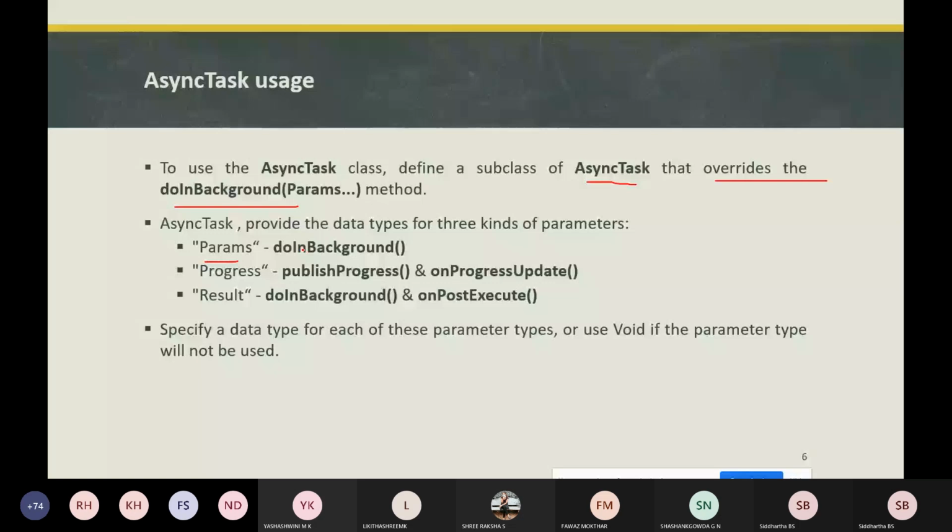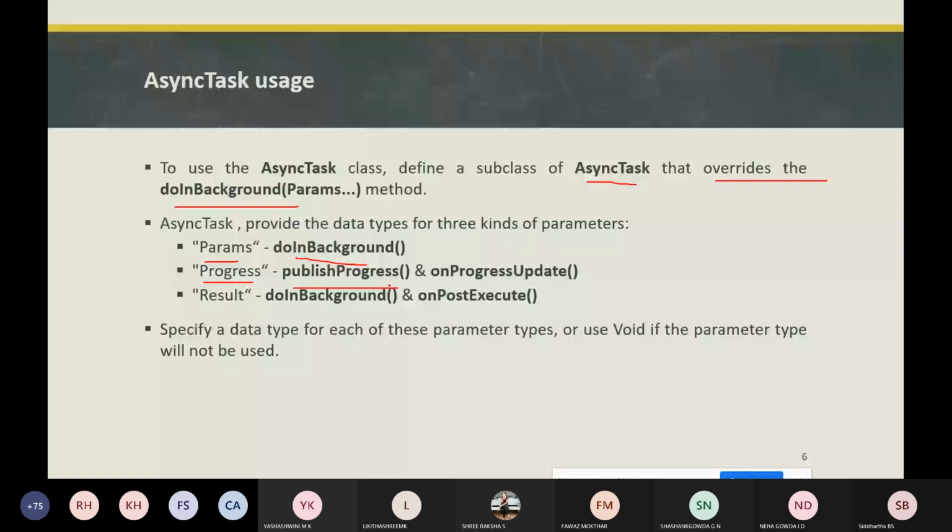The next parameter is Progress, which specifies the type of parameters passed to the publishProgress method, which means what type of parameter you are going to pass to the publishProgress method, where it will be passed on the background thread.